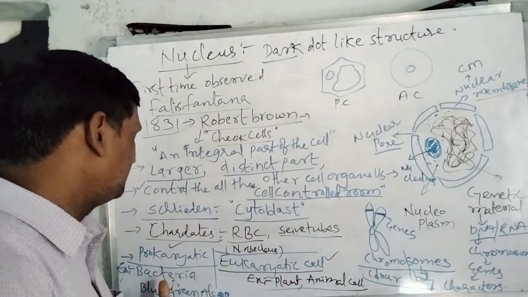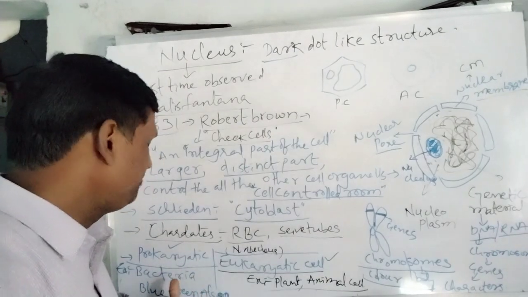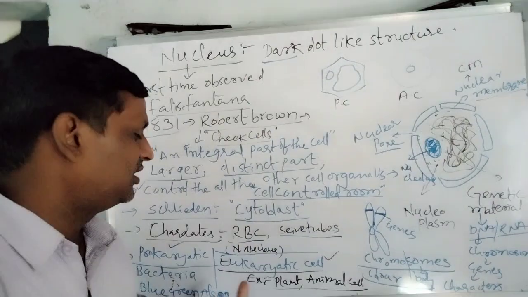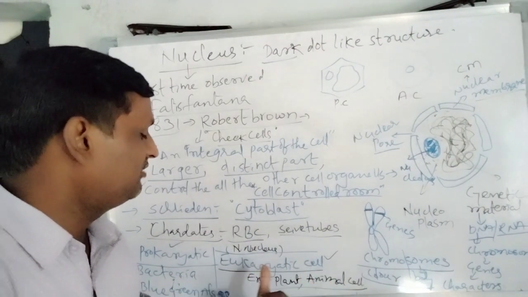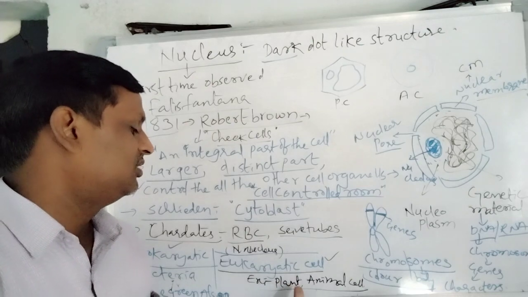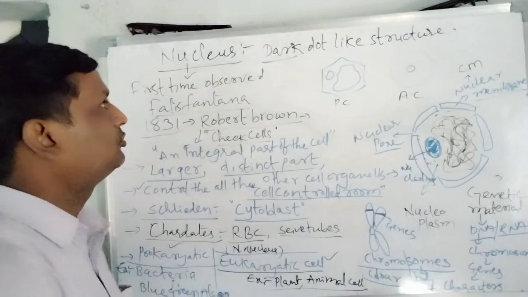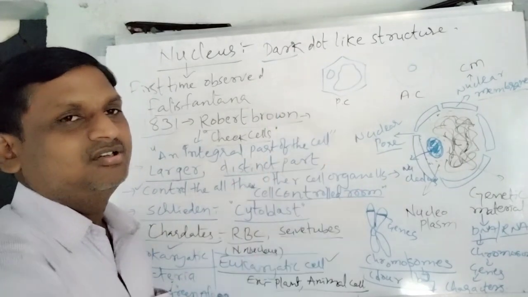The prokaryotic cell does not have any bound nuclear membrane. Examples: bacteria, blue-green algae. The eukaryotic cell has a distinct bound membrane nucleus. Examples: plant cell and animal cell. So this is all about the structure of the nucleus.